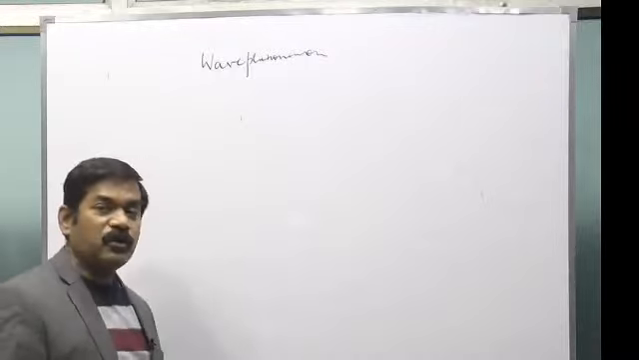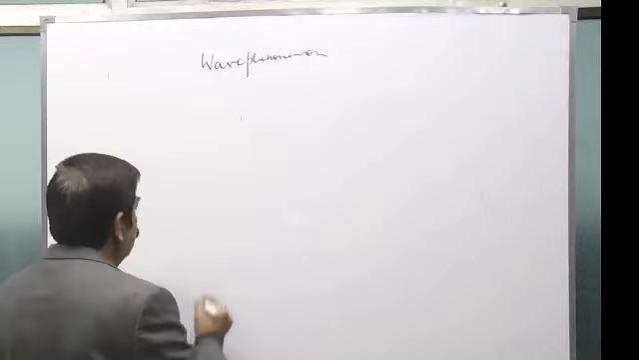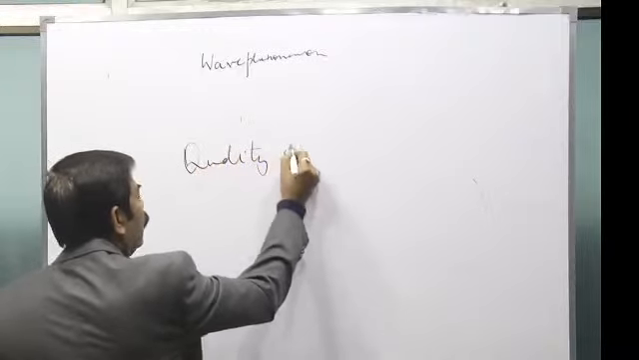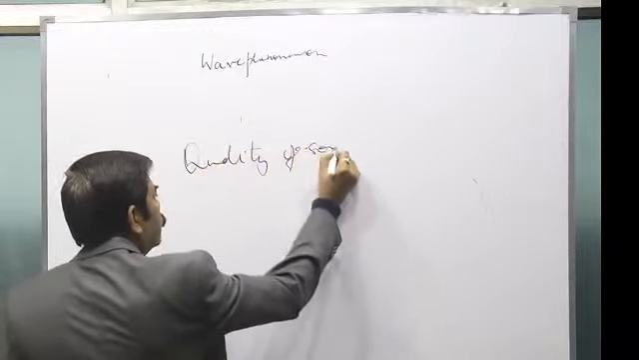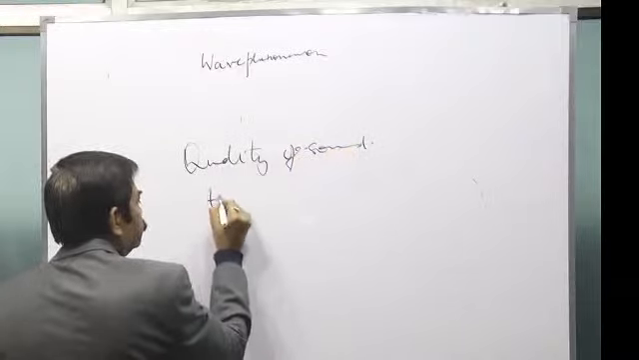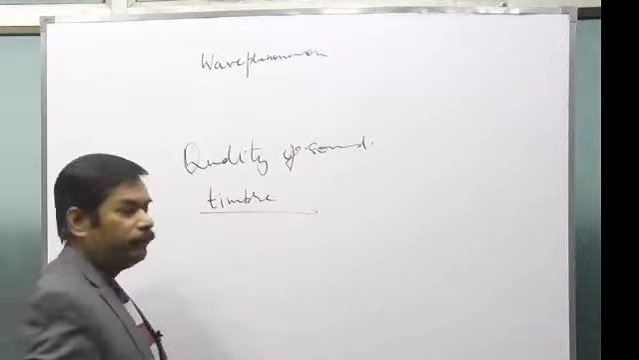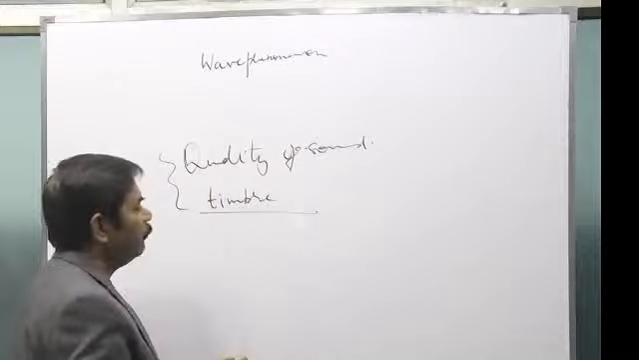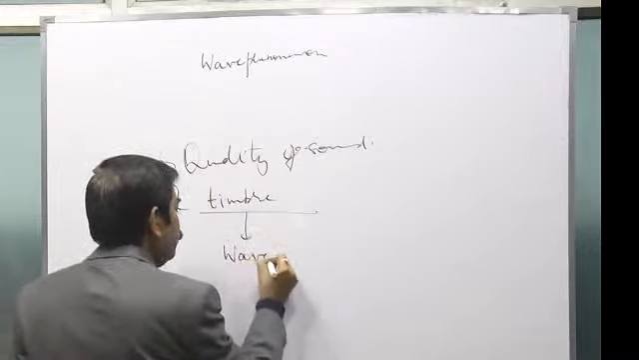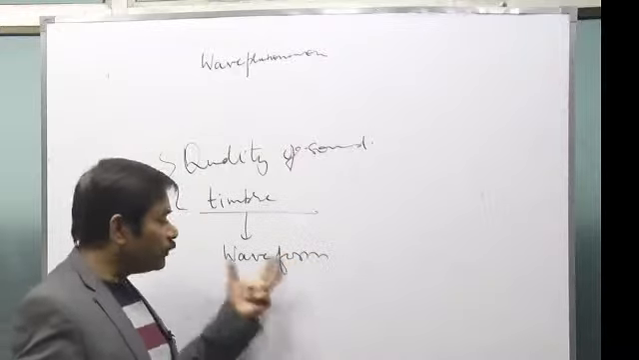In the characteristics of sound waves, one characteristic is the quality of sound. Quality of sound is also called timbre. Basically, this is what quality or timbre is. This denotes the waveform. And what is a waveform?